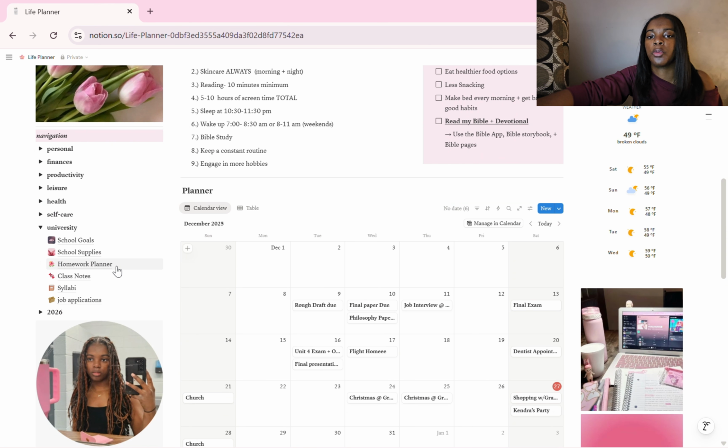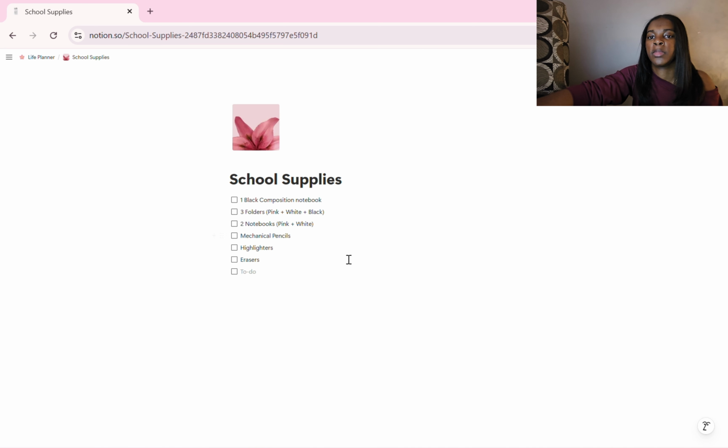I also use Google Docs when things get a little hectic. This I haven't touched since the beginning of the school year, but it's just my school supplies. I have my folders, a composition notebook, the folders I want, the notebooks I wanted, mechanical pencils, highlighters, erasers. I think the only things I don't really use in there are one of these notebooks and the composition notebook, probably the folders too, though I use one of them.